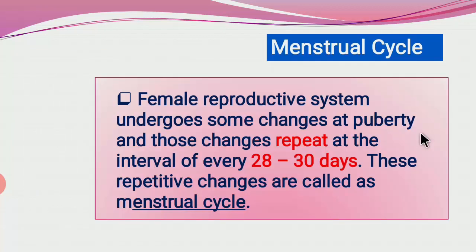In the female reproductive system, it undergoes some changes at puberty, and those changes repeat at an interval of every 28 to 30 days. These repetitive changes are called the menstrual cycle. It is also called a period because it is a repetitive change which occurs after a fixed period of 28 to 30 days. It is an average. Okay.